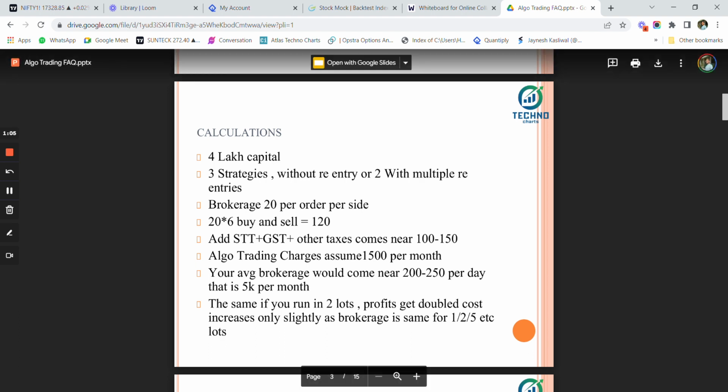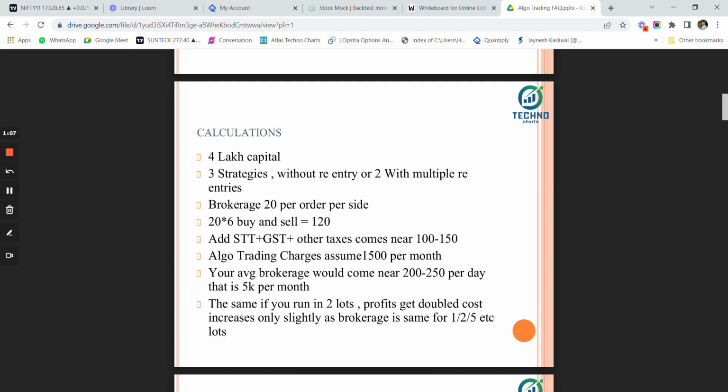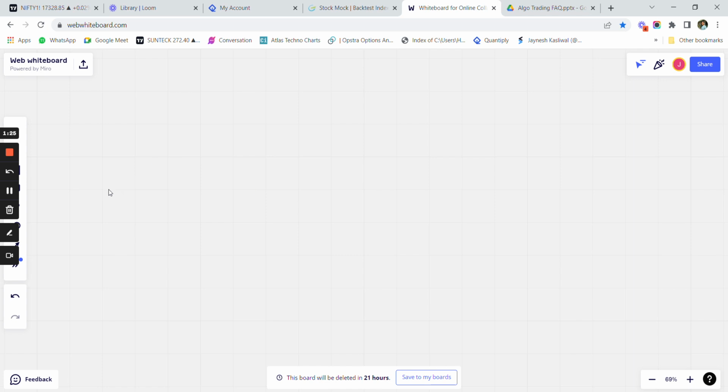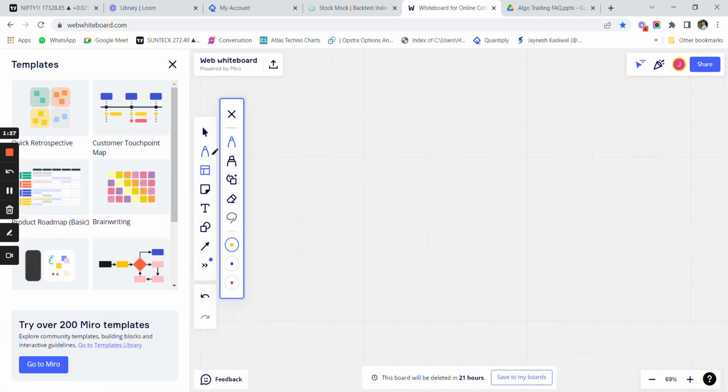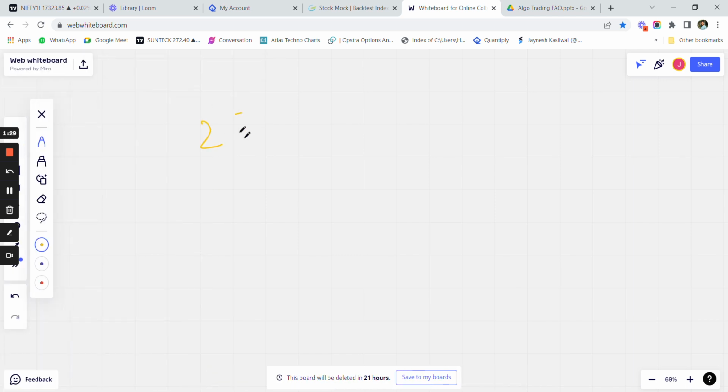Now, the brokerage that we pay is basically 20 rupees per side, and 20 rupees into 6, buy and sell side, equals 120 rupees. And once you add STT, GST, turnover taxes, and etc., this will approximately come at around 100 rupees or so for the whole day. Now, the brokerage per day of your capital would come at around 250 rupees or so.